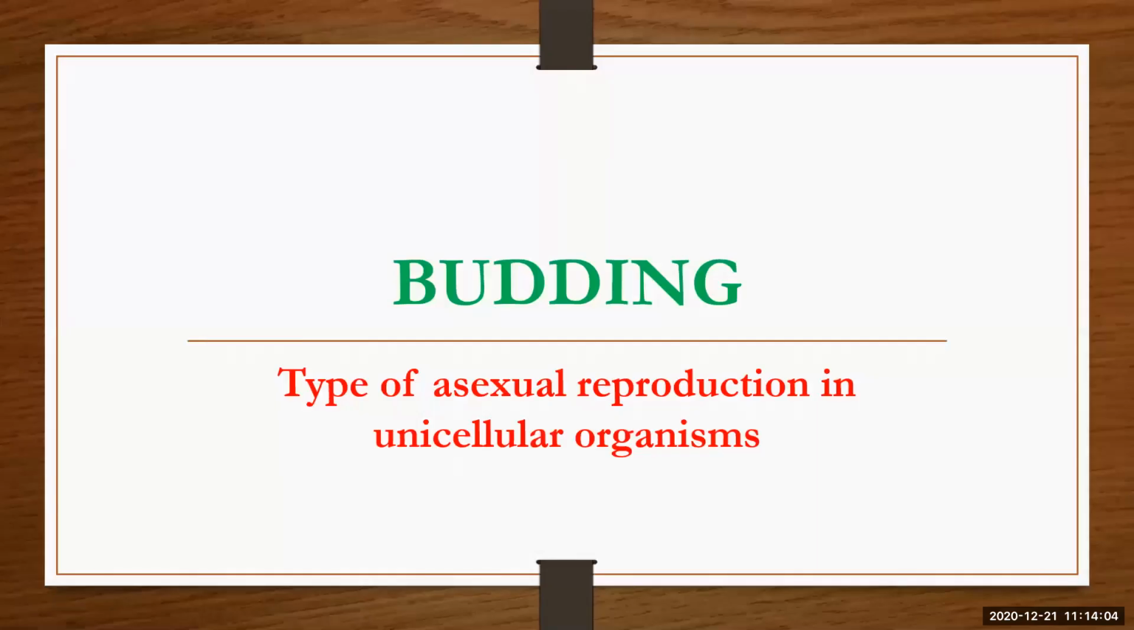Now the next type of asexual reproduction is budding. The type of asexual reproduction in a unicellular organism is budding. Now we will learn a little bit more about budding.